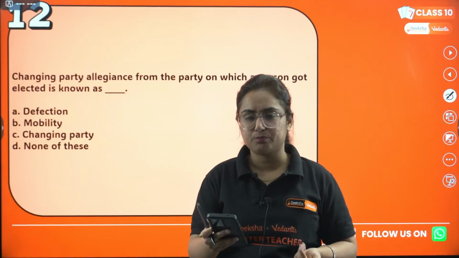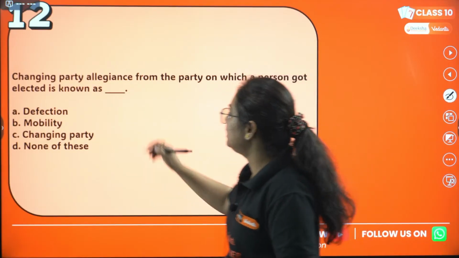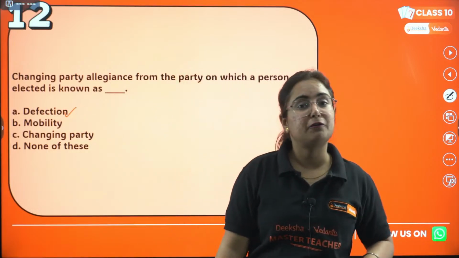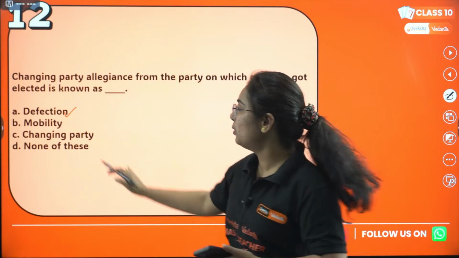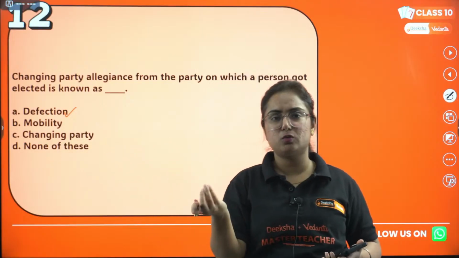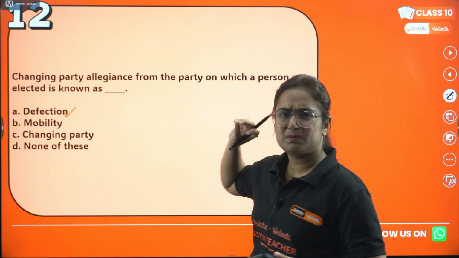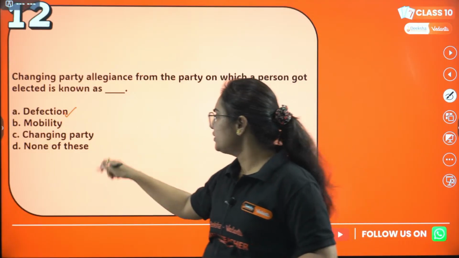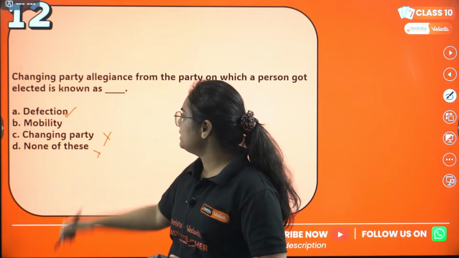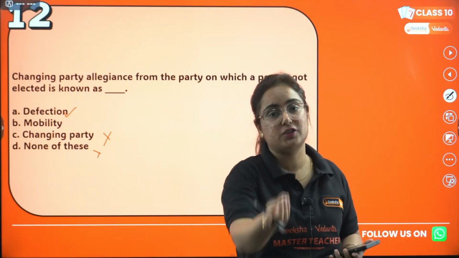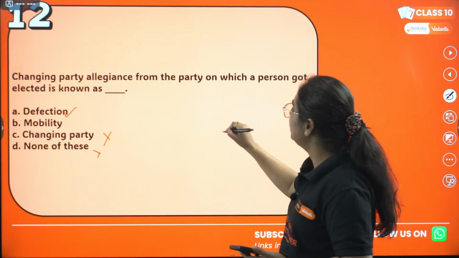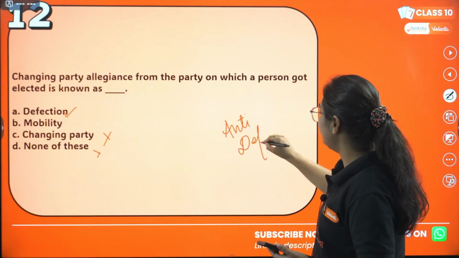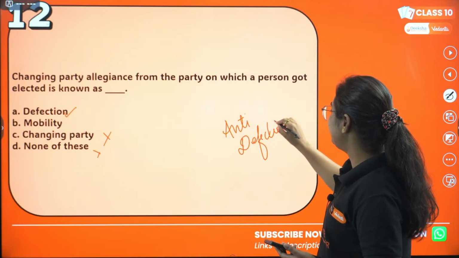So the term is defection, my dear students. Mobility means moving from one place to another, but in this civics part, the word mobility doesn't exist. Changing party is not there, none of these is not there, so basically it's defection. And against defection, a law has been passed by the government, that is the anti-defection law.